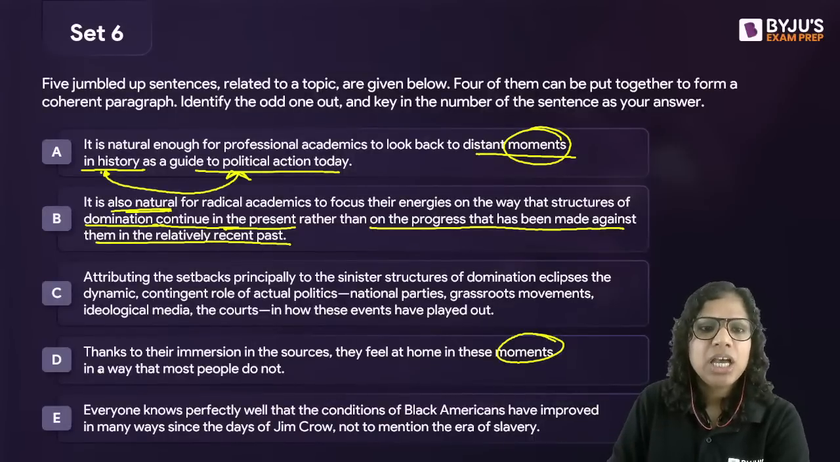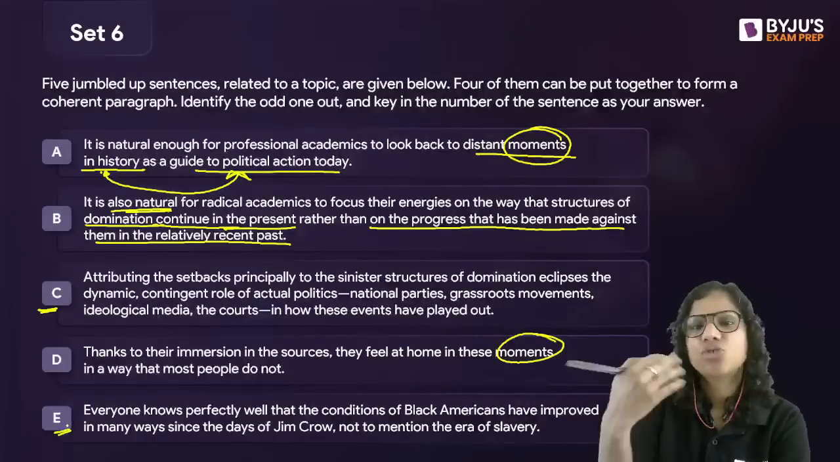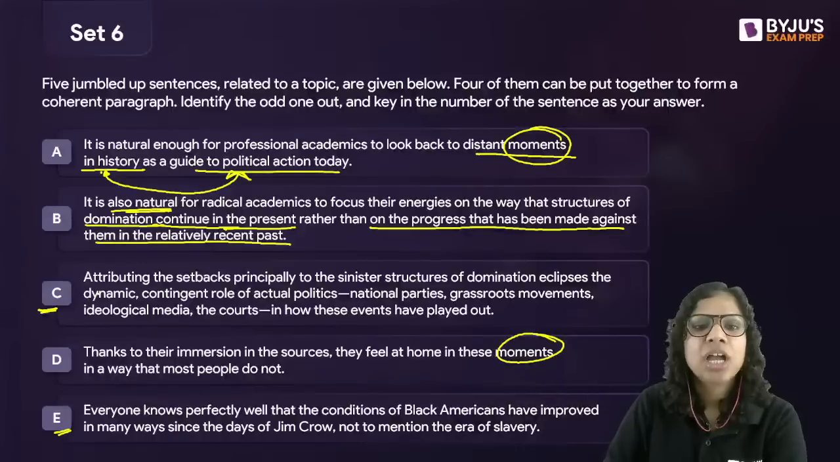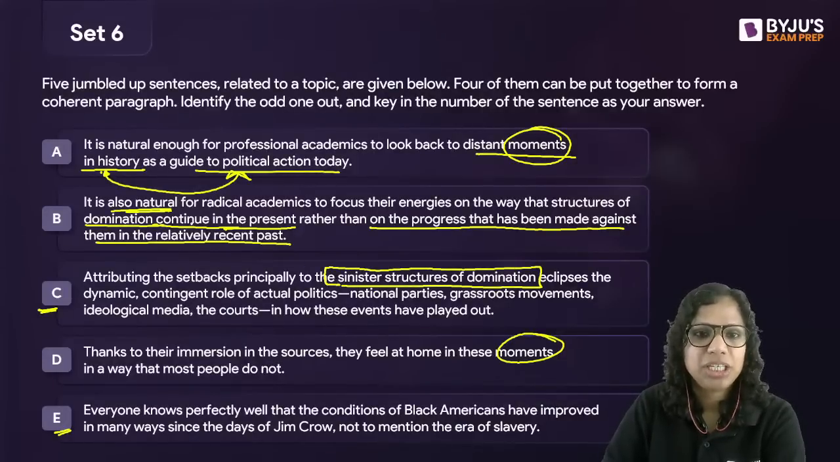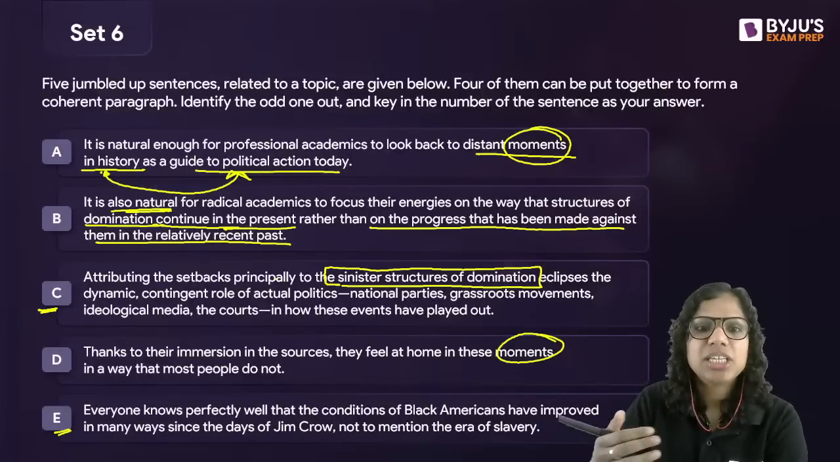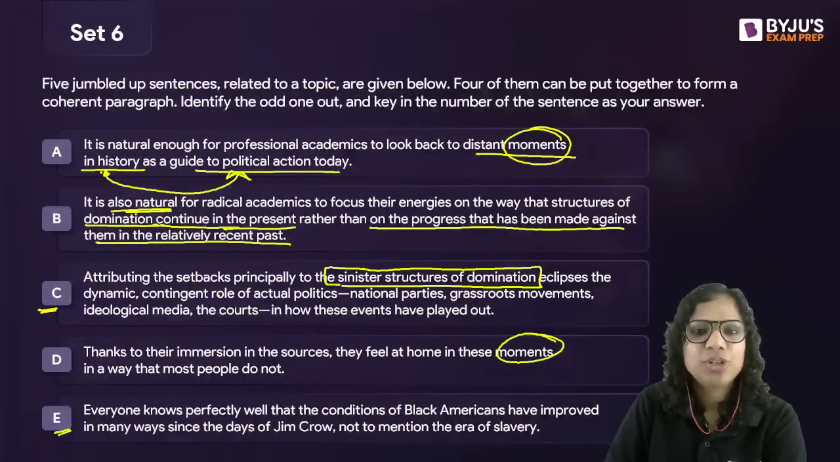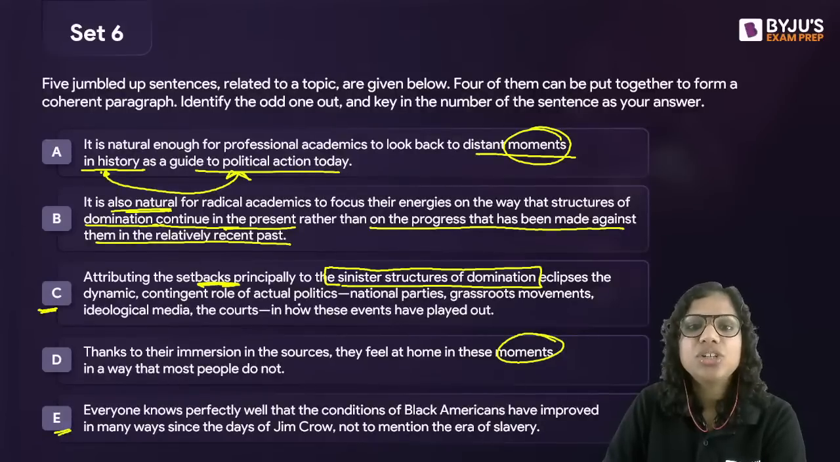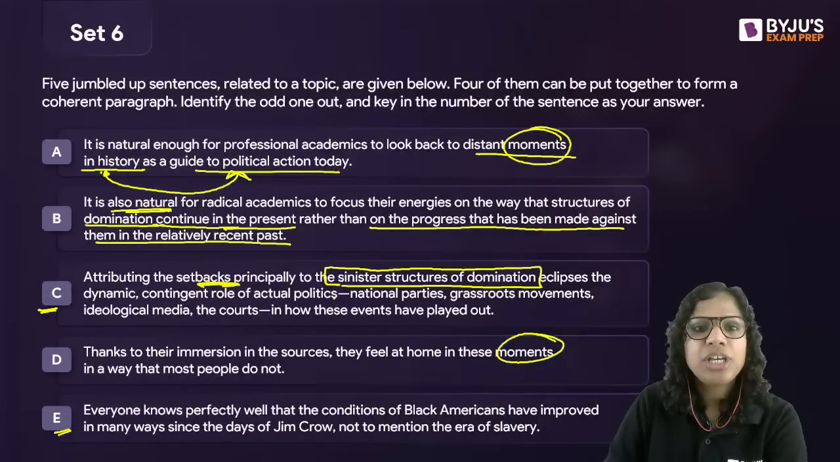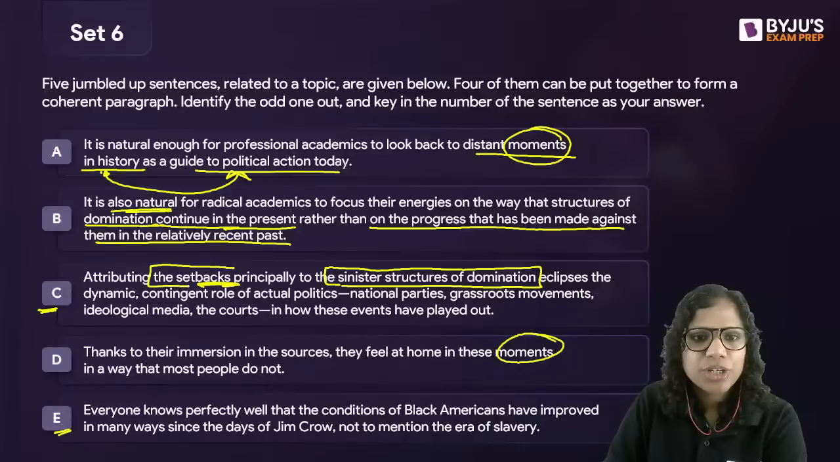Now, if you see, we are left with C and E, which is what I saw first in the chat box, right? Now, if we look at E, attributing the setbacks principally to the sinister structures of domination, which I just talked about in B, when we say that some setbacks have happened to us principally because of the sinister structures of domination, it eclipses the dynamic contingent role of actual politics. Okay, so what setbacks are we talking about here?